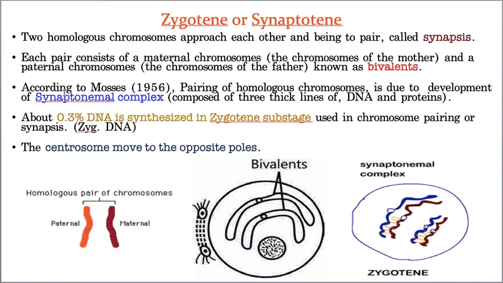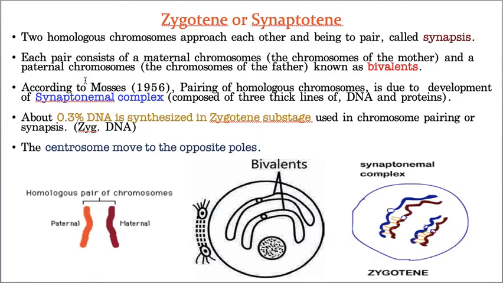Because of the development of the synaptonemal complex, the homologous chromosomes started pairing, and the process of pairing of the homologous chromosomes is called synapsis. Very important question. Again, I'm giving a very short recap. The process of pairing of the homologous chromosomes by developing a protein complex called the synaptonemal complex is called synapsis. And after synapsis, this paired chromosome is called a bivalent.